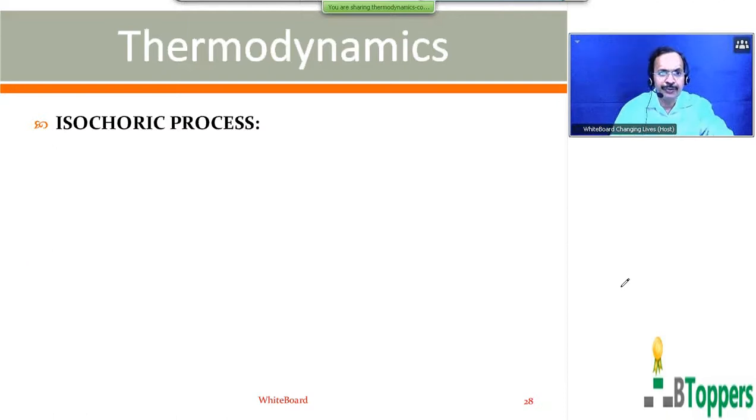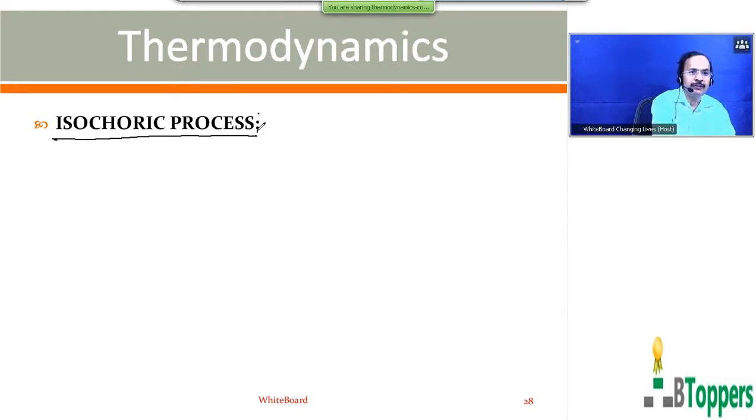Next I am going to discuss the application of the first law of thermodynamics for different types of processes, starting from the isochoric process. Now all of you please just concentrate on listening and stop writing. Isochoric process: any process in which the volume of the system remains constant is called an isochoric process.